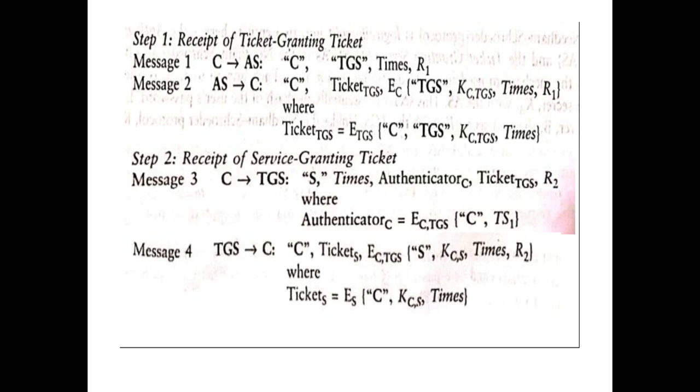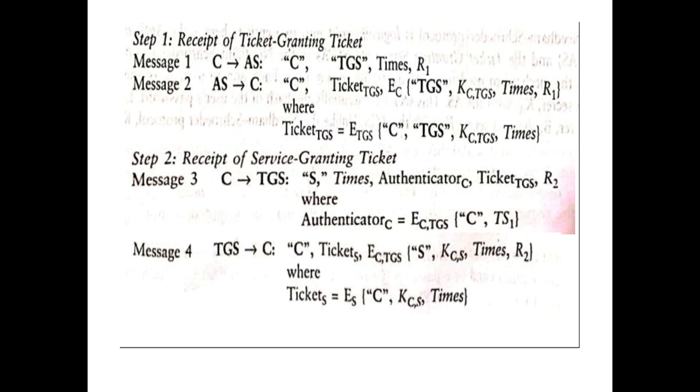Once this information is read, the authentication server prepares a reply which contains the identity of the client, then the ticket which the client has to produce to the TGS, the ticket granting server, and a session key to be used to encrypt the messages between the client and the TGS, that is K(C,TGS), along with the nonce created by the client and the start of the duration.